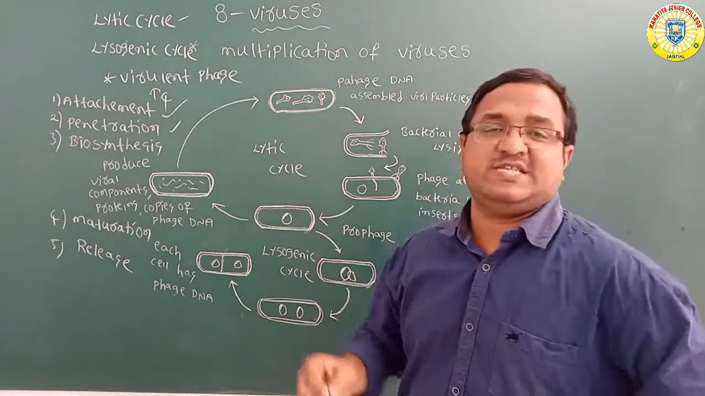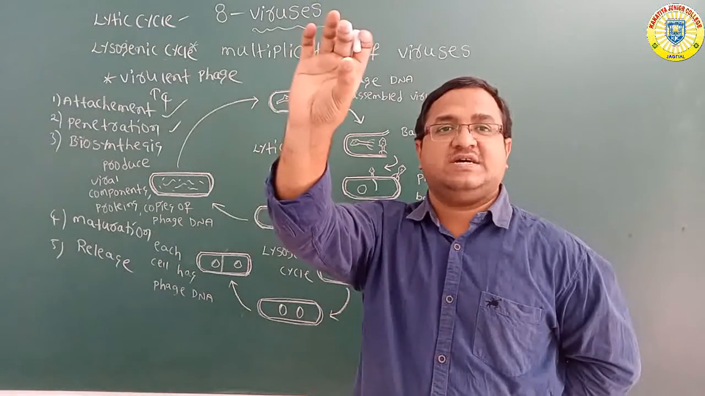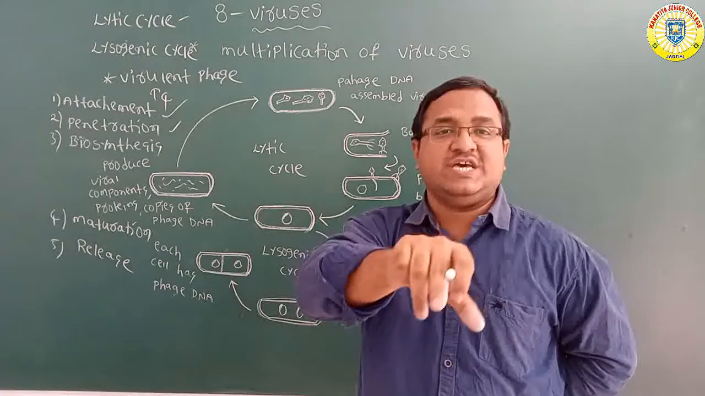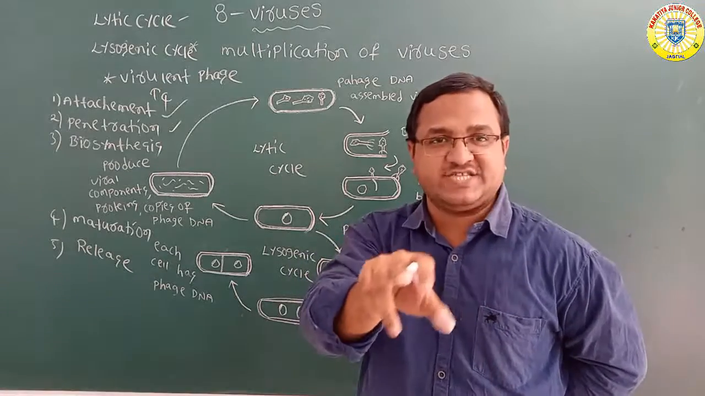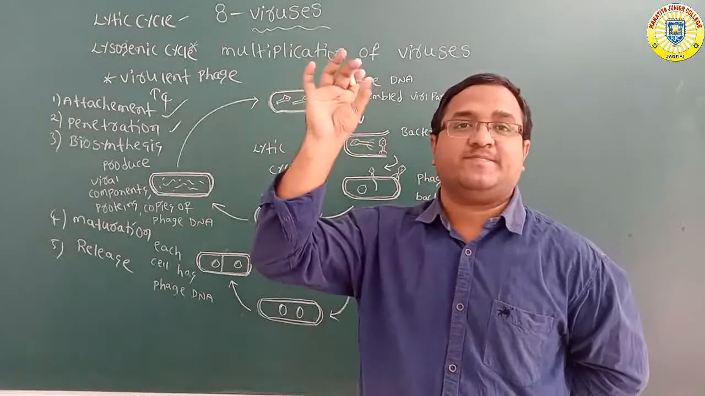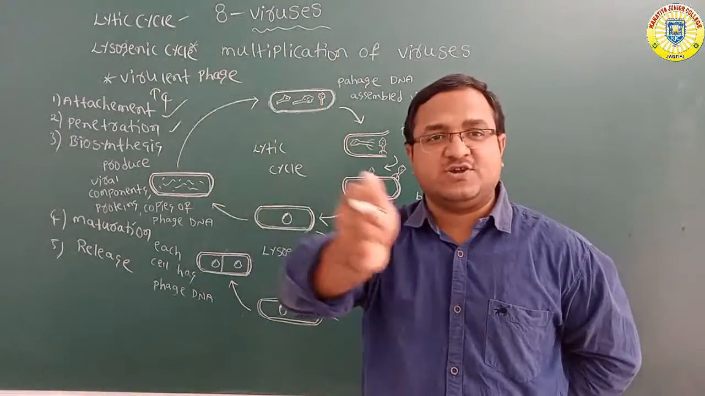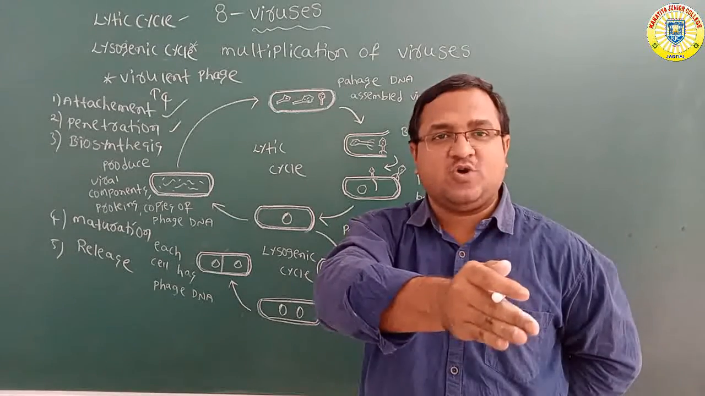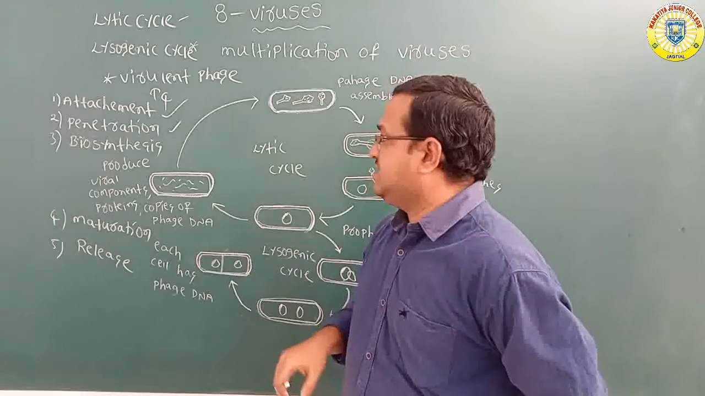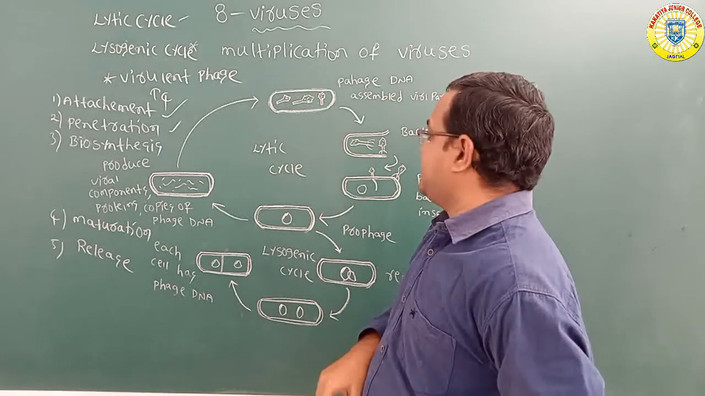So finally, in this penetration, what will happen? Finally, the bacteriophage injects its DNA into the host cell. What is the host cell here? E. coli. So finally, the bacteriophage DNA enters into the host cell, the E. coli cell, that is called penetration. Okay, penetration. Next, biosynthesis.